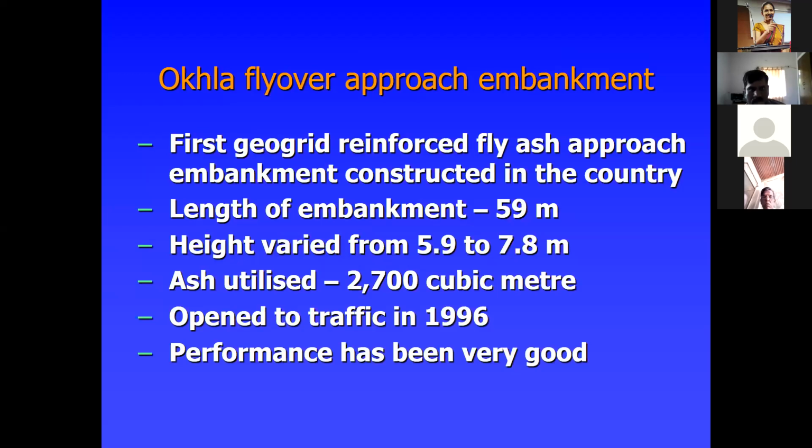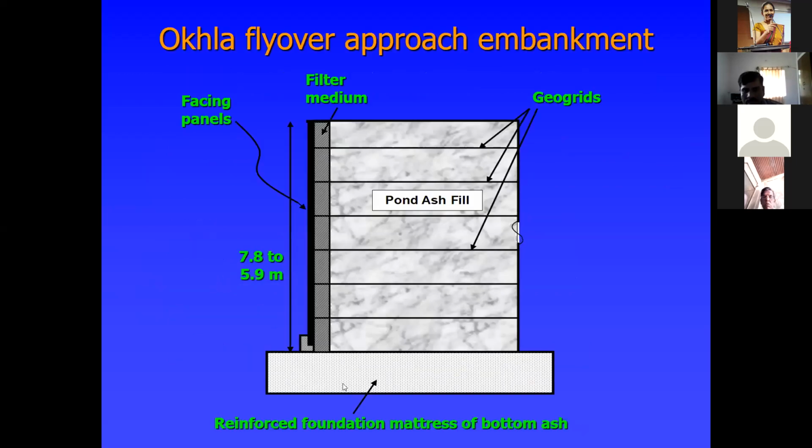See, this shows the typical reinforcement foundation material of bottom ash. Here the height of the embankment is 7.8 to 9 meters, completely filled with pond ash. In between there is a geogrid. This geogrid acts as a reinforcement. This acts as a separator. This acts as the drainage.